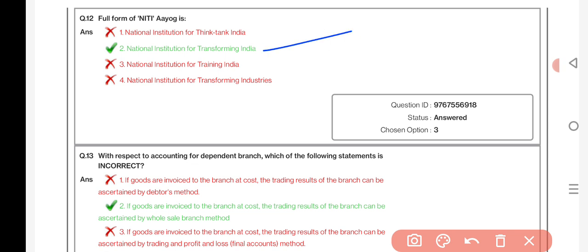With respect to accounting for dependent branch, which of the following statements is incorrect? If goods are invoiced to the branch at cost, the trading result of the branch can be ascertained by the wholesale branch method.